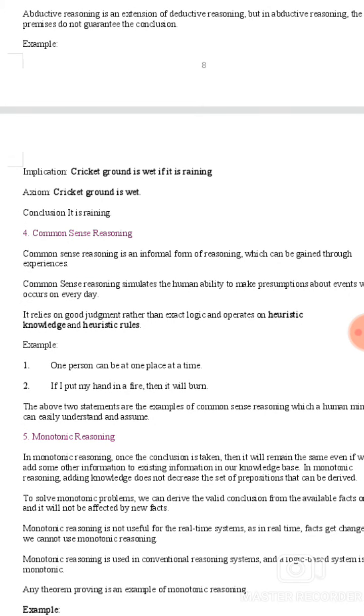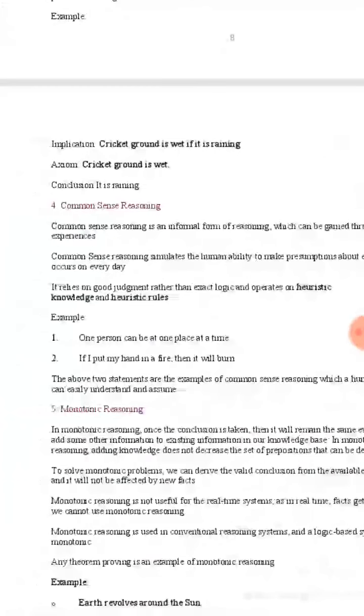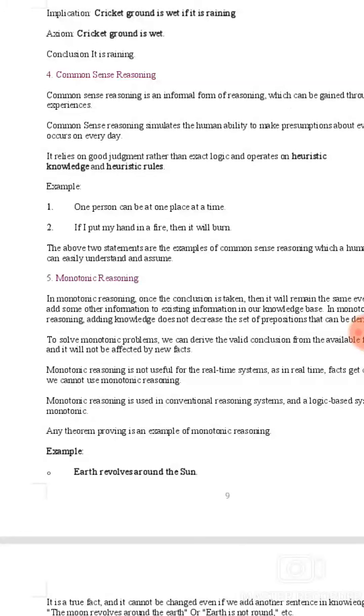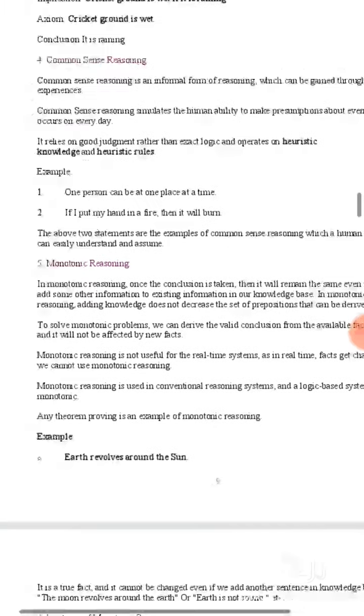Example: one person can be at one place at a time. If I put my hand in a fire, then it will burn. The above two statements are examples of common sense reasoning, which in a human mind can be easily understood and assumed. Monotonic reasoning: we can derive the valid conclusion from the available facts only, and it will not be affected by new facts.